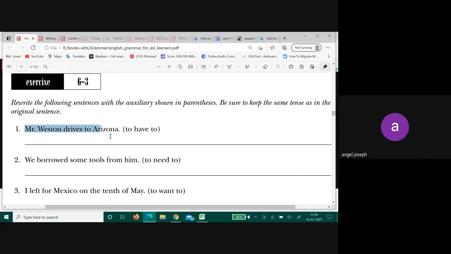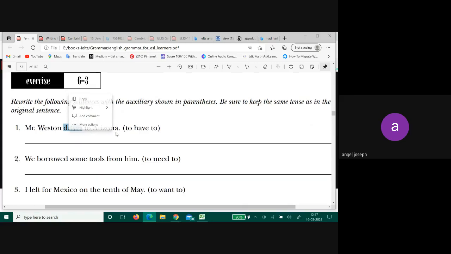Look at the sentence. Mr. Winston drives to Arizona. Now you have to use the auxiliary verb that they have used here: have to. Now you have to make sure of the tense that is mentioned here. Which tense is this? Present. Which one? Habitual, simple. So Mr. Weston drives is in present habitual. Try and use this word have to and keep the same tense. Mr. Weston has to drive to Arizona. Okay.